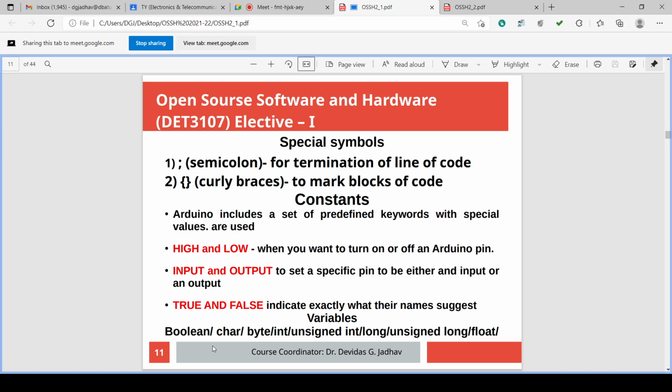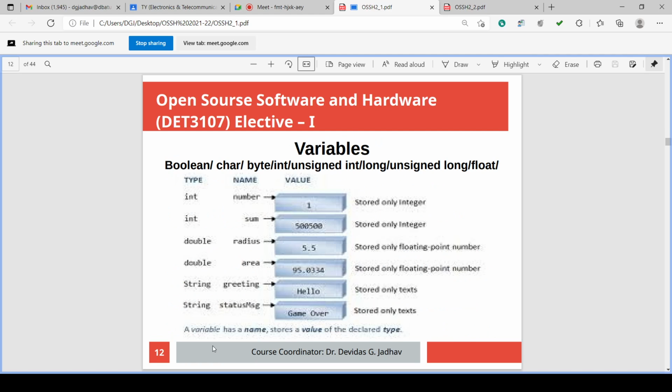Variables are of type boolean, character (char), byte, int (integer), unsigned int, long, unsigned long. Long is an integer having more memory space, so the range is more, that we have seen. Unsigned long, and float for fractional numbers.